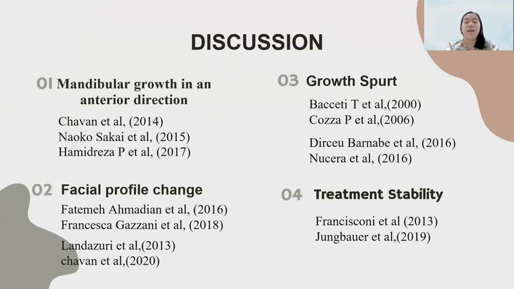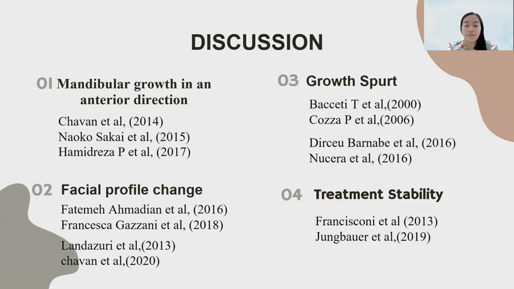Research conducted by Naoko Sakai et al. in patients with class 2 malocclusion with mandibular retrognathism found that the Bionator stimulates mandibular growth in an anterior direction and gives the effect of widening of the occlusal plane. Research conducted by Chavan et al. and Hamid Reza gives the same result of anterior mandibular repositioning as a result of forward and downward shift of the condyle in the glenoid fossa.